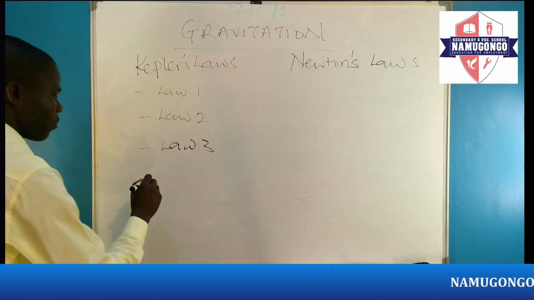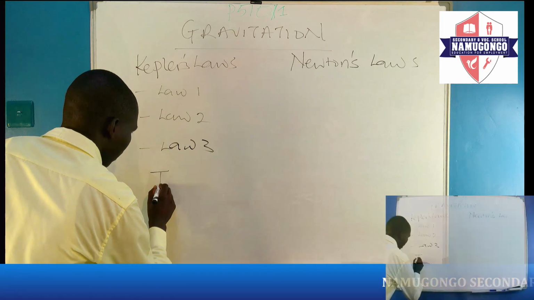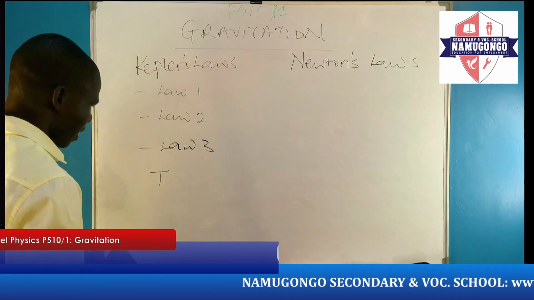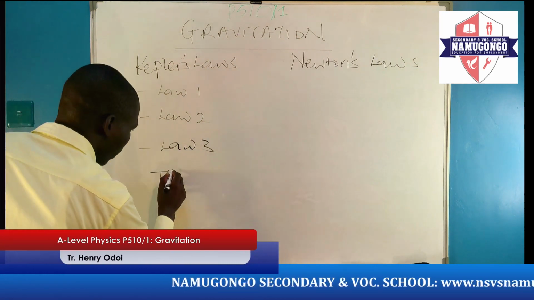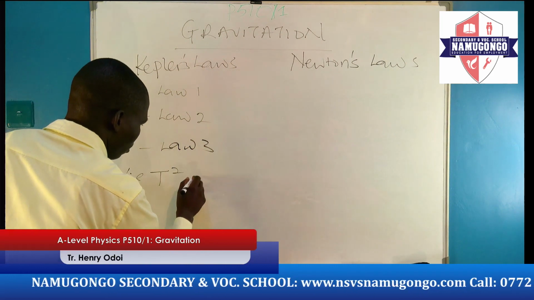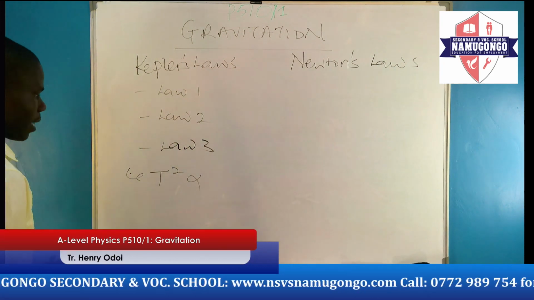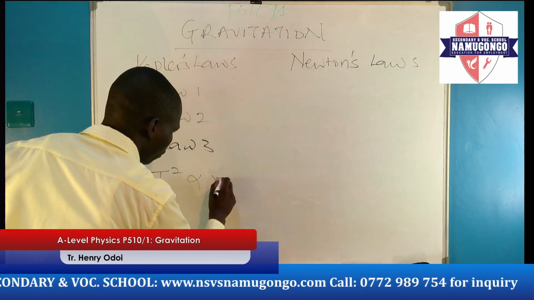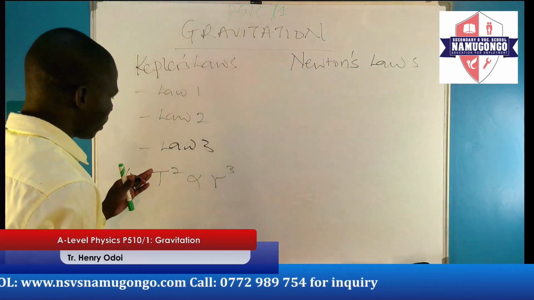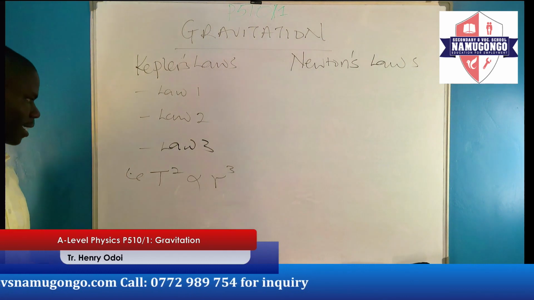if the period of revolution is T, and the separation between the planet and the sun is r, then we shall say that the square of the period of revolution of the planet around the sun is directly proportional to the cube of the distance between the planet and the sun.